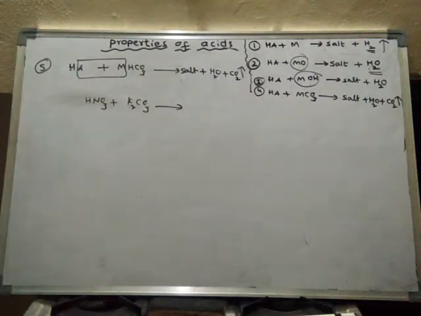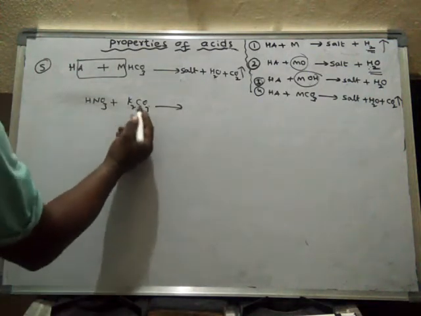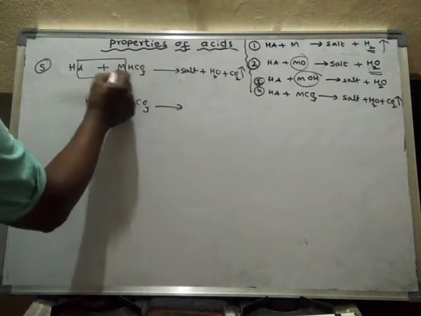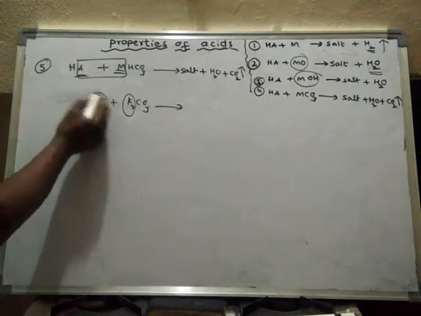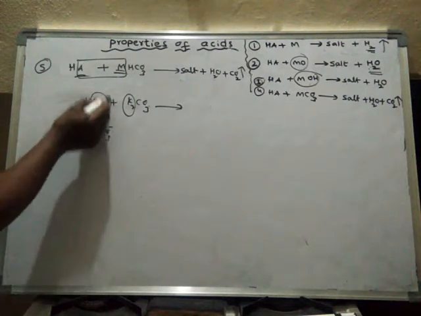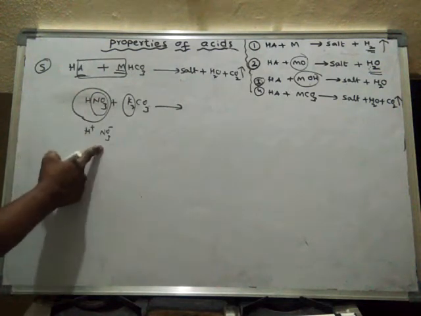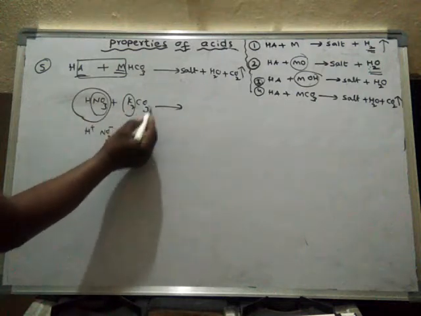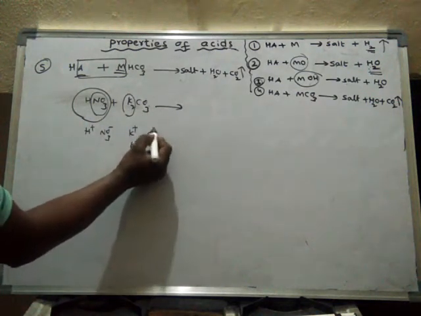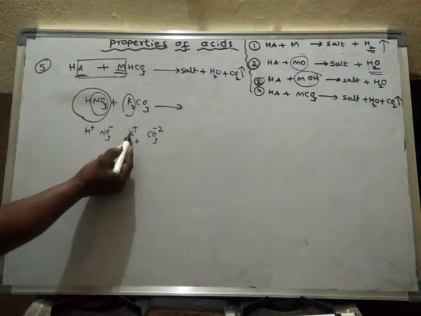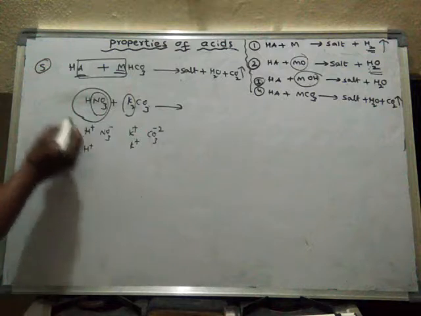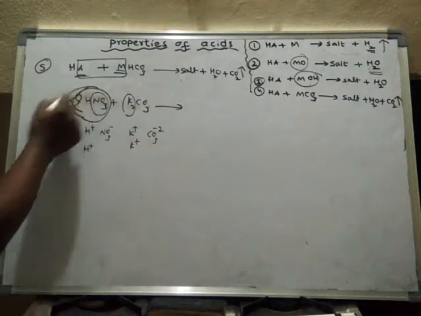So nitric acid and potassium carbonate will form what? Actually HNO3 contains H plus and NO3 minus. This one contains potassium ions and CO3 minus 2. So 2 potassiums, and 2 HNO3s.